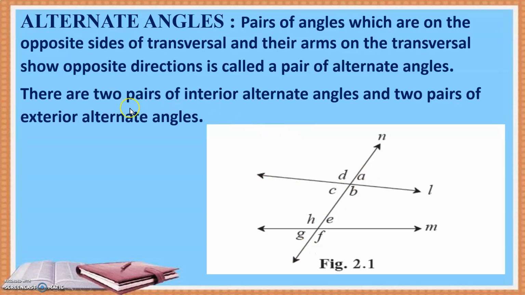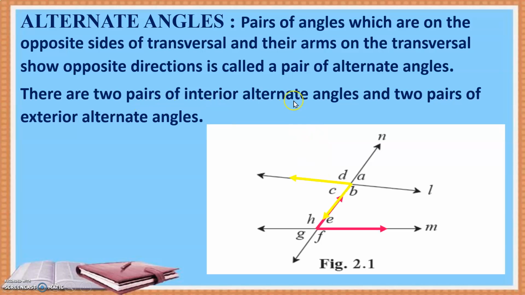Okay, let's take an example first of interior alternate angles. Interior alternate angles means they will be within the two lines, between line L and M, and exterior alternate angles means outside, these two and these two. Interior means these angles, and exterior will be these. So let us take the pair of interior alternate angles.